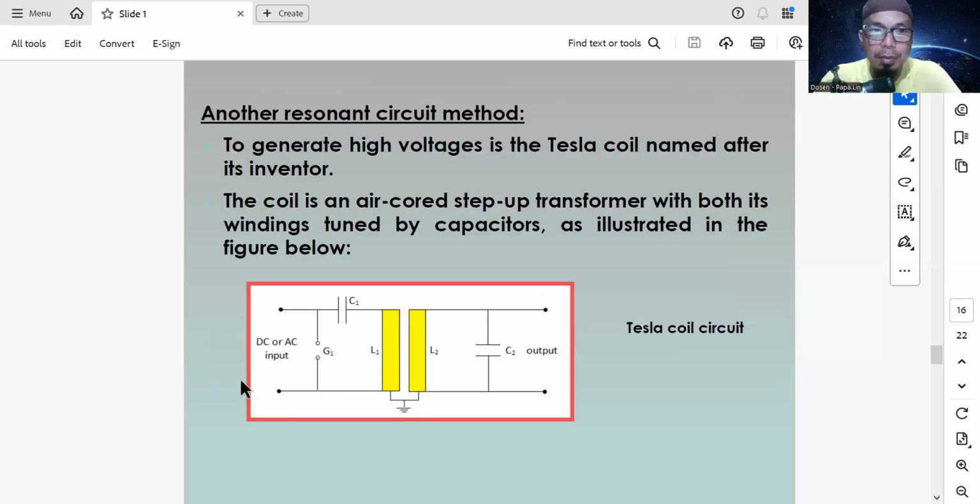Another resonance circuit method to generate high voltage is the Tesla coil, named after its inventor. Nikola Tesla is the inventor of the Tesla coil. The coil is an air core step-up transformer with both its windings tuned by capacitors, as is illustrated in the figure below. So they use an air core, step-up transformer.